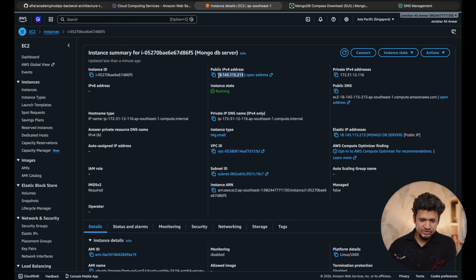Now this IP address has changed to the elastic IP. So this is now not going to change even if you reboot or restart your server. Now let's do one more thing.